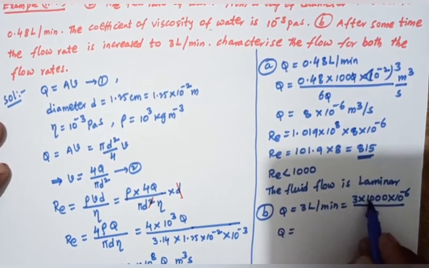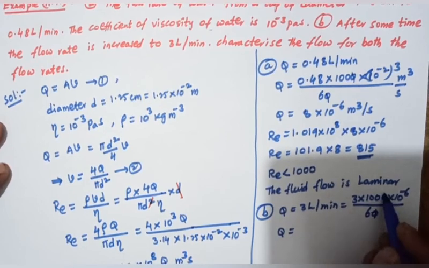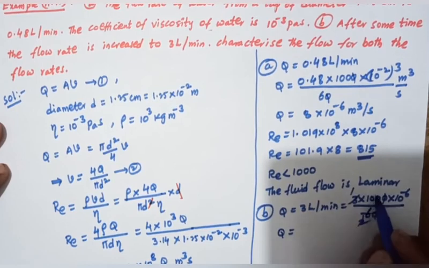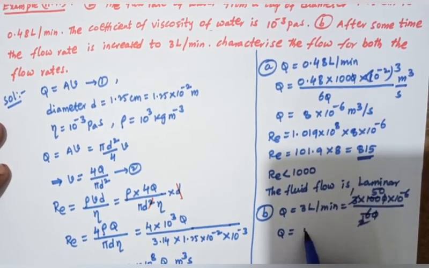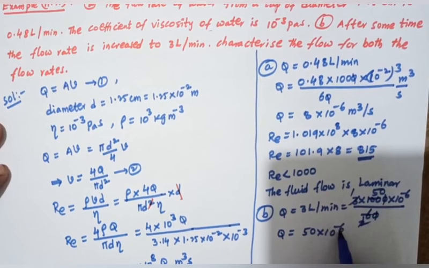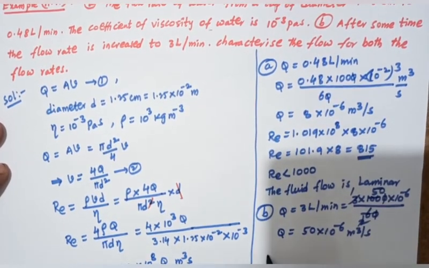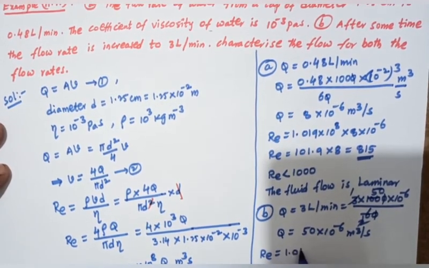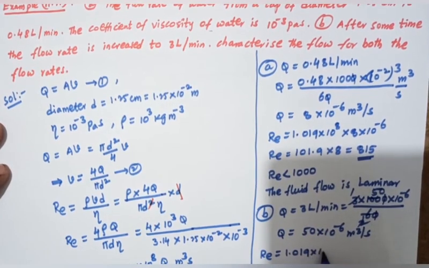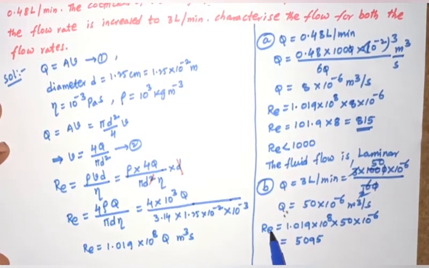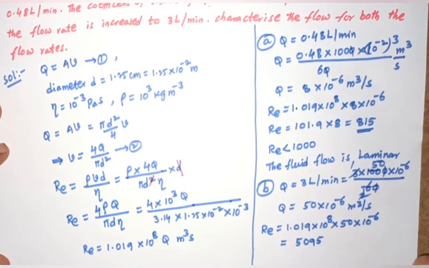So Q equals 50 × 10^-6 meter cube per second. Then Re equals 1.019 × 10^8 into 50 × 10^-6. So Re equals 5095.